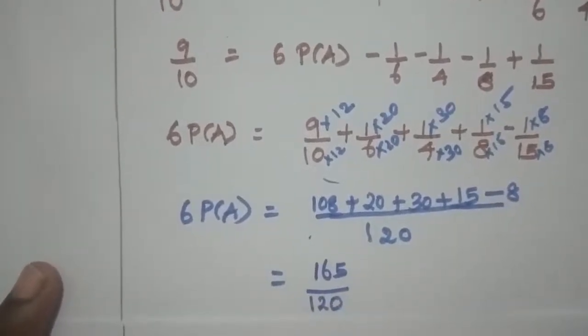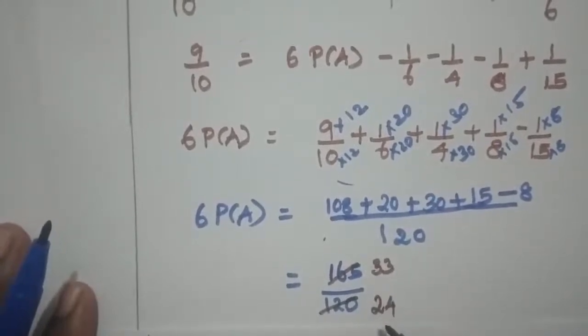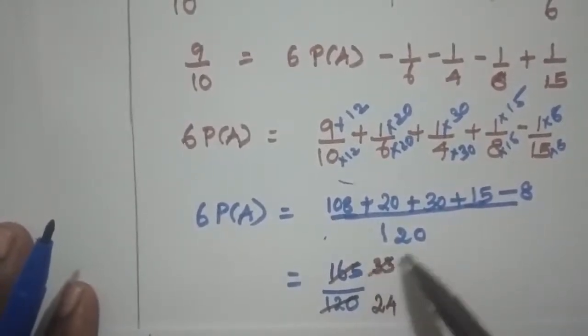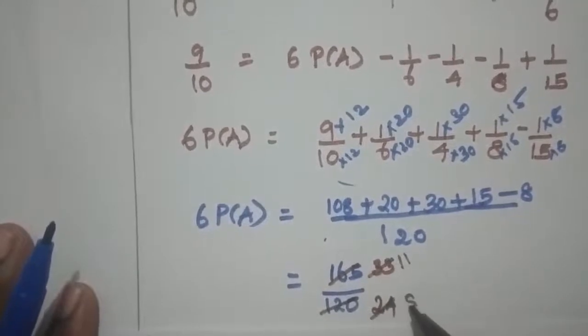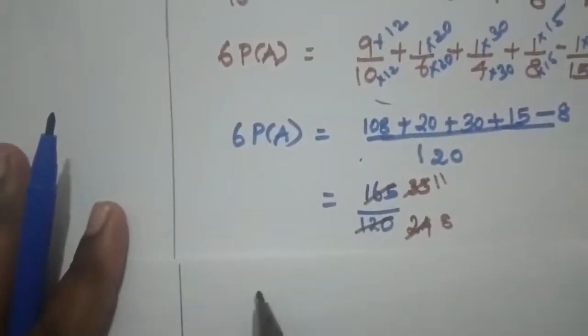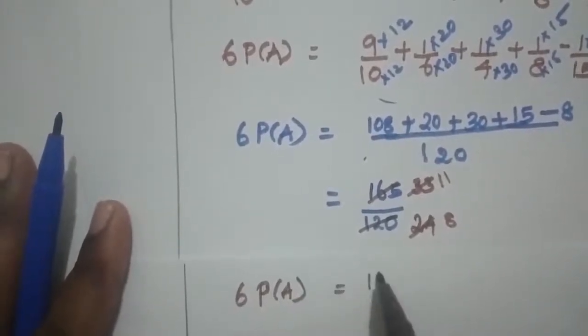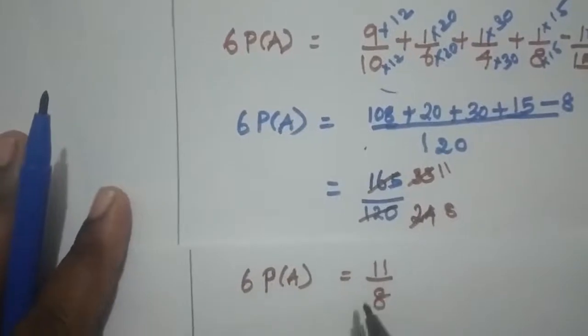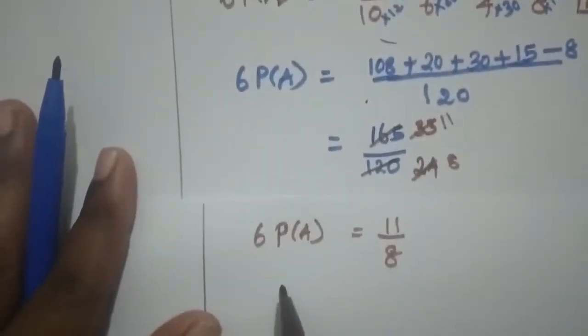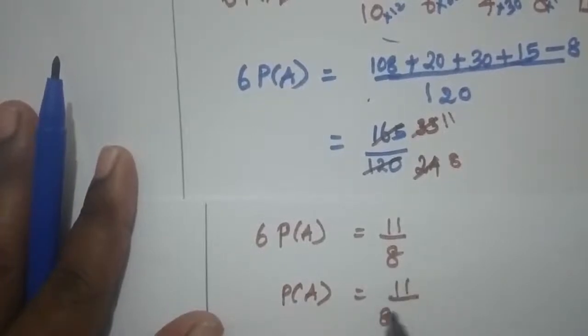Now you can cancel this by 5. We will get the answer as 33 by 24. Again cancel by the 3 table: 11 and 8. So 6 times P of A is equal to 11 by 8. From this we have to find the value of P of A, which is equal to 11 by 8 into 6, that is 11 by 48.